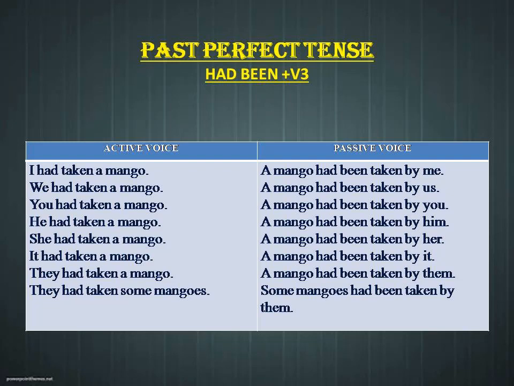So if you check out the present perfect tense, there we will use has or have been plus V3. But here, even if the subject might be in a singular or plural form, we have to use only had been plus V3. So she had taken a mango, a mango had been taken by her. They had taken some mangoes, some mangoes had been taken by them.